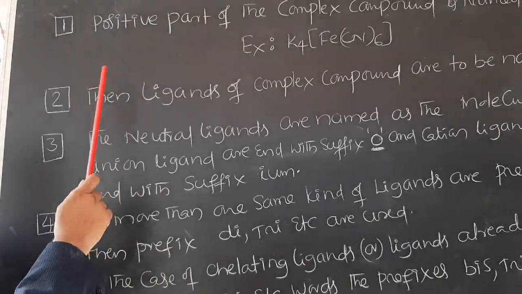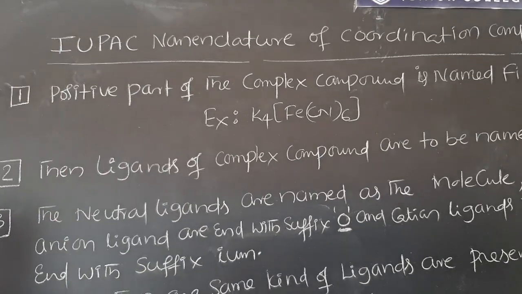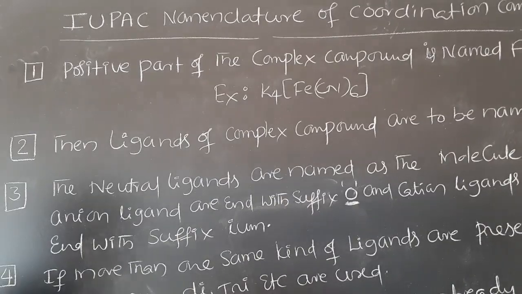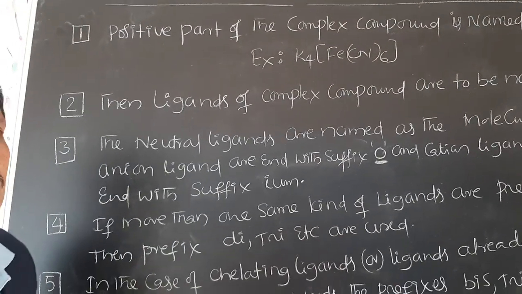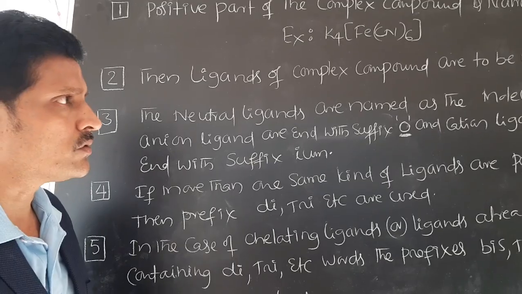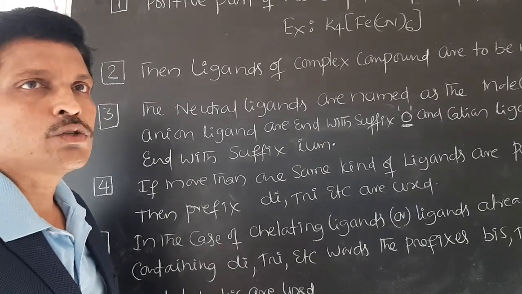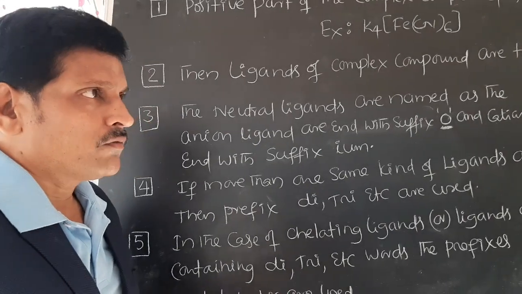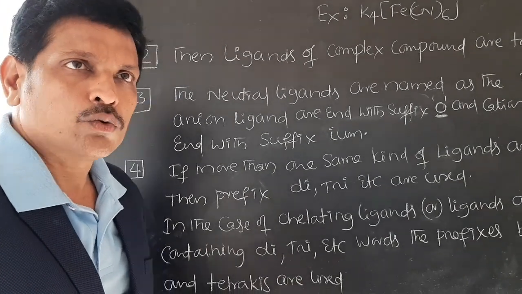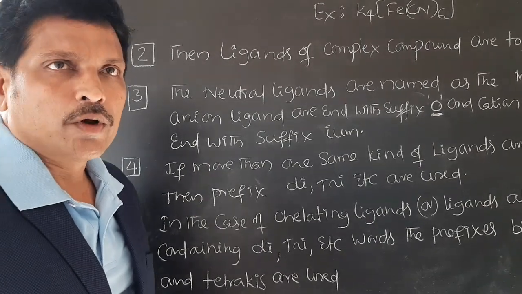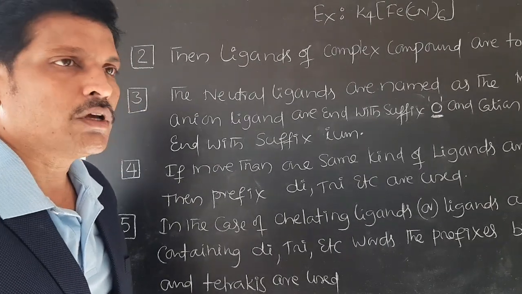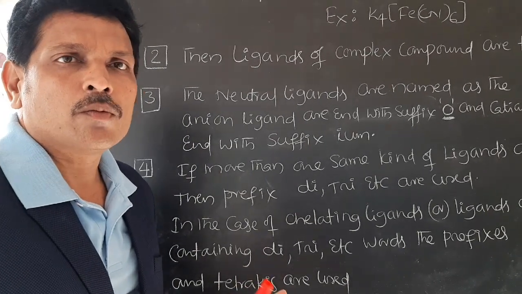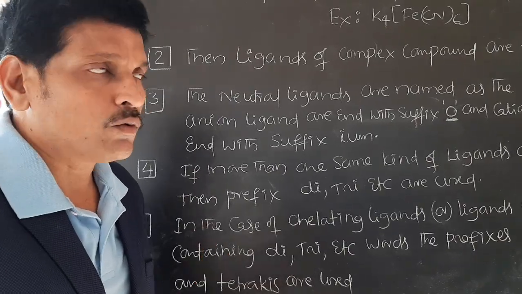The first rule is that the positive part of the complex compound is named first. This is a very familiar rule. Generally, we use this rule in our regular life also. Let us consider table salt, sodium chloride. In the name of the table salt, we first provide the name of the cation, sodium. Similarly, consider Na2CO3, sodium carbonate, which is called washing soda. In the name of the compound, we first provide the name of the cation only.